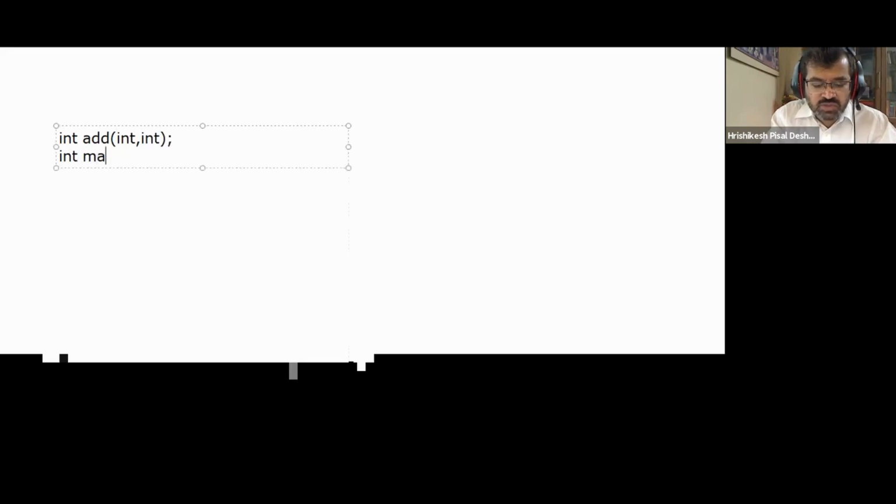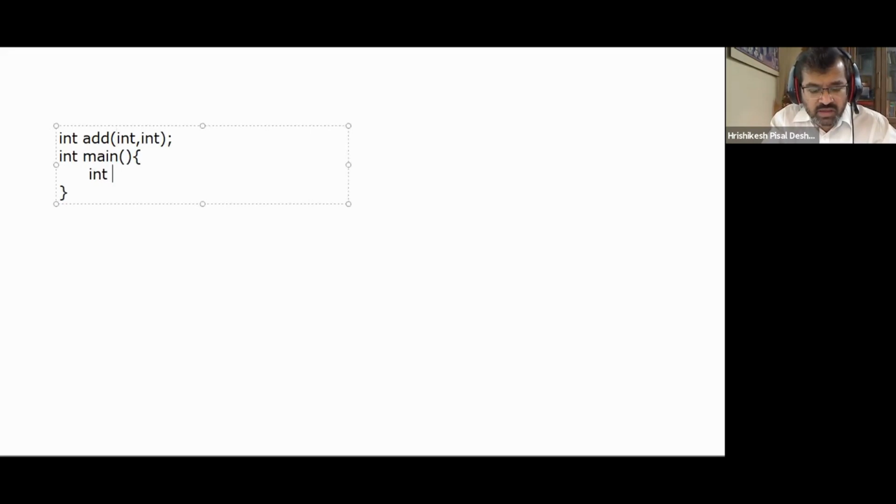And then we have int main, and inside int main we have some local variables. Suppose I have int n1 is equal to 10, and then int n2 is equal to 20. That's another variable.